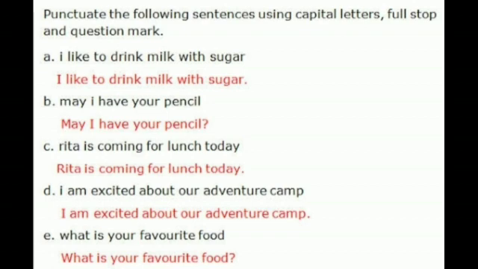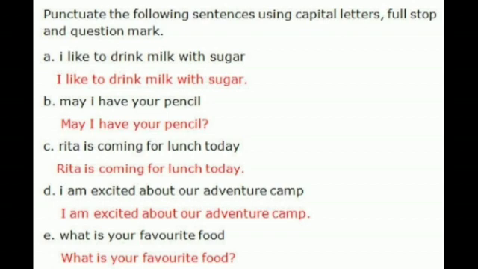Then, may I have your pencil? Here M is capital for may, I is capital. Then after pencil a question mark is added. Then, Rita is coming for lunch today. Here in Rita, R is capital and after completing the sentence a full stop is added. Again here, I am excited about your adventure camp.